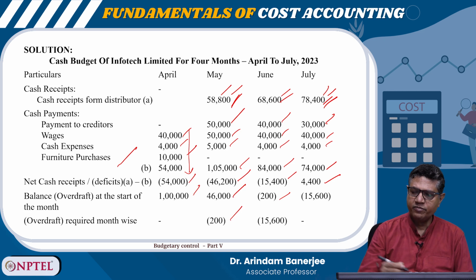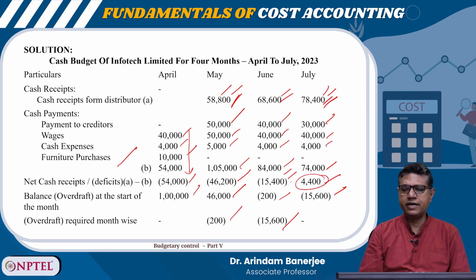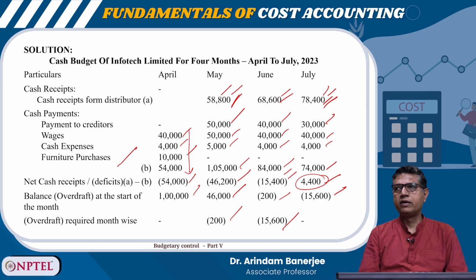more than receipt by 15,400. So the overdraft limit will go up to 15,600, right? And this will be the opening balance in the next month. And then again next month, this will be adjusted and the overdraft balance requirement will fall. Okay. So this is how the cash budget is prepared.